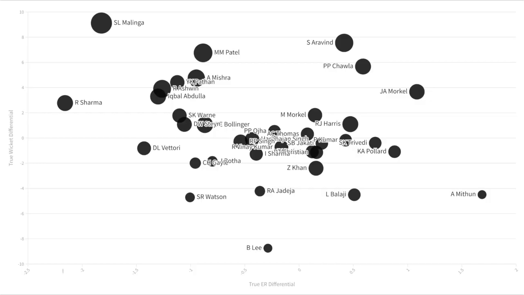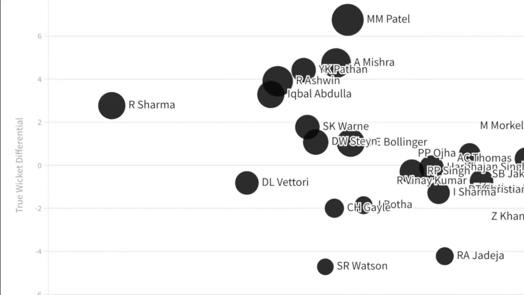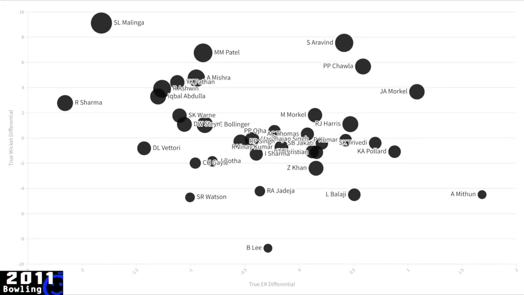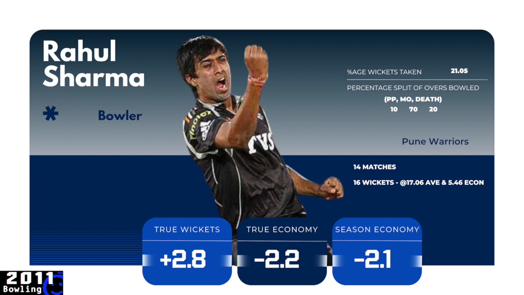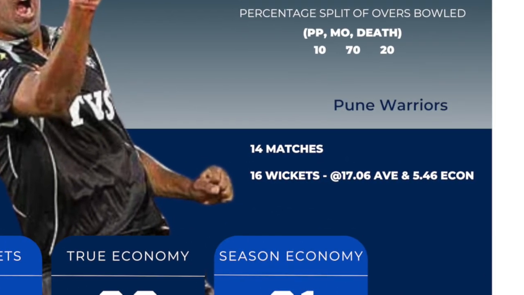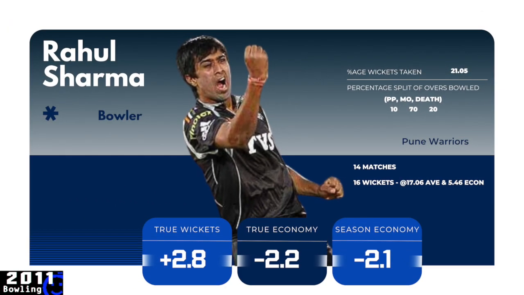His performance on our metrics is incredible. It is one of the best seasons ever in the IPL by a spinner not called Sunil Narine or Rashid Khan. And if you don't like our advanced numbers, fine. On raw numbers, he averaged 17 and went at 5.5 runs an over. By 2014, so just a couple of years later, he was going at double that, and he never played again. I'm not sure any player has ever had a better season and a shorter career in the IPL.